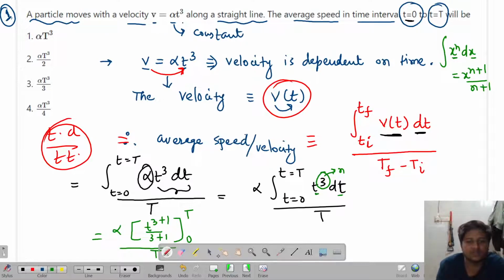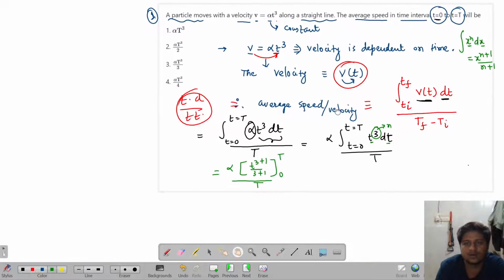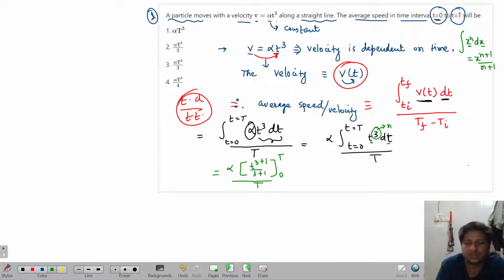Up to this step, is it clear or not? Tell me yes or no. Guys, is it clear? Yes, sir. Girls? Yes, sir. Sanjana, Sneha, Radha, Pranita, are you able to understand or not? Tell me. Yes, Sparsh.